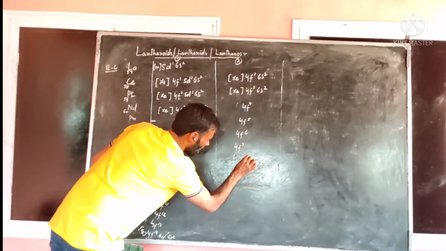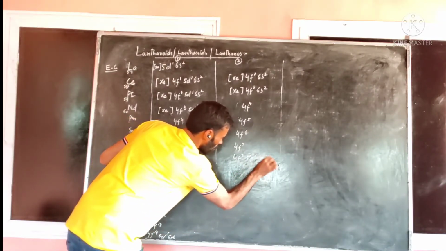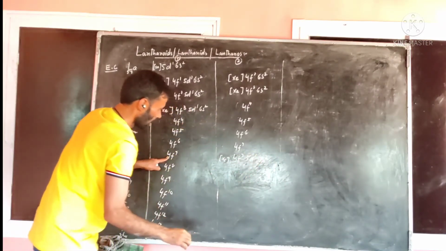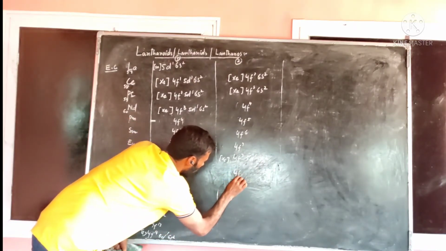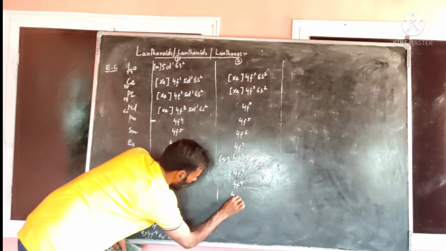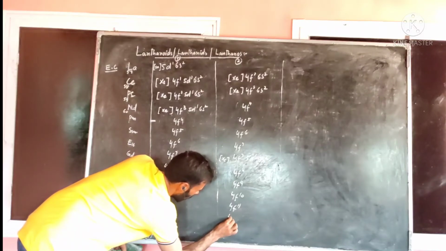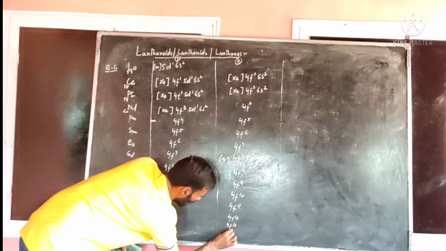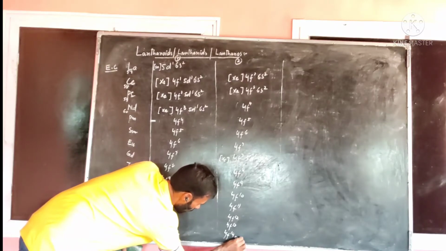The additional electron will be present within 5d1. Then I will write 6s2. So the total electronic configuration of this is this one. After that I will move just like this. For the next elements, 4f8, then 4f9, 4f10, 4f11, 4f12, and then 4f14, 5d1, 6s2.